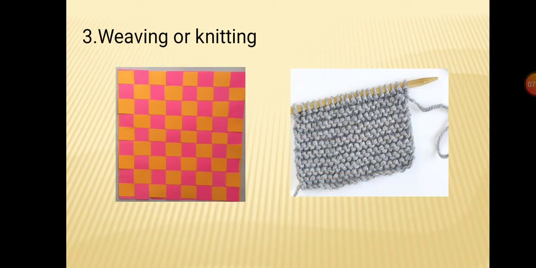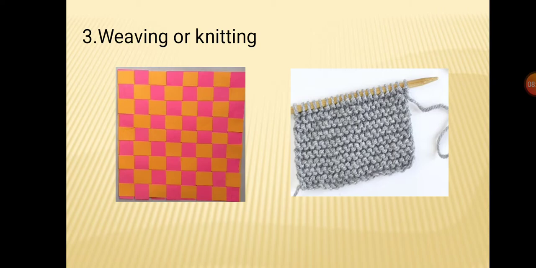After spinning, the third step comes when our yarn is ready. First, fiber is taken through ginning, then by spinning yarn is prepared. Now it is the turn to convert the yarn into fabric. It is done either by weaving or by knitting.